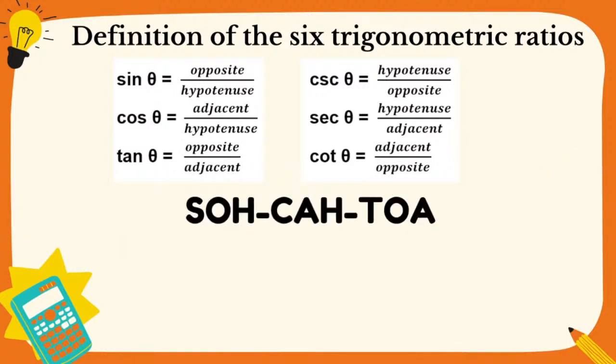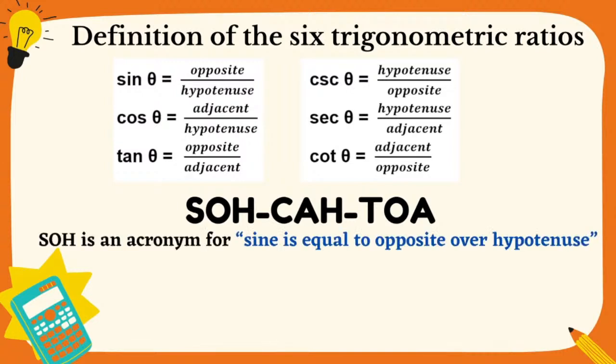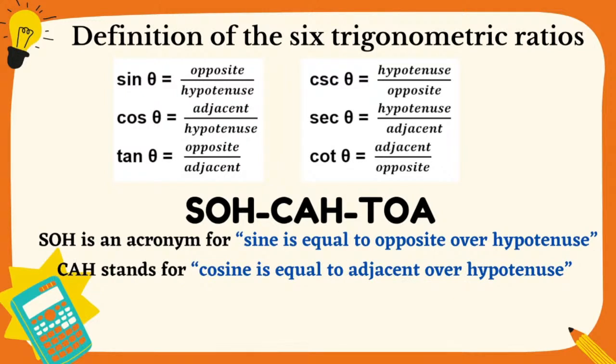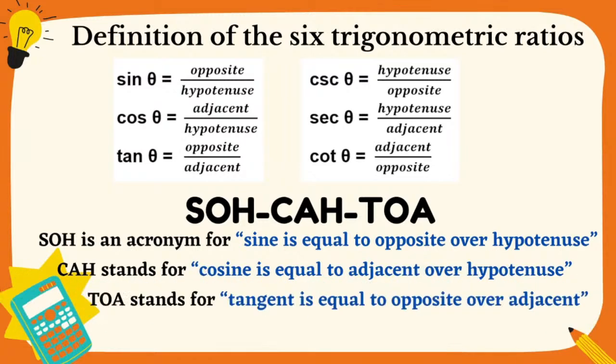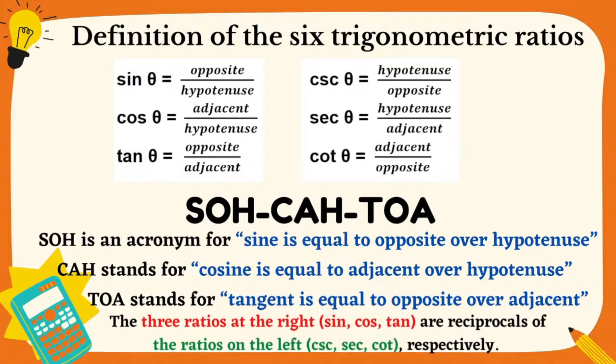The mnemonic SOHCAHTOA can help us remember these definitions, where SOH is an acronym for sine is equal to opposite over hypotenuse, CAH stands for cosine is equal to adjacent over hypotenuse, and TOA for tangent is equal to opposite over adjacent. Learners, take note that the 3 ratios at the right, the sine, cosine, and tangent, are reciprocals of the ratios on the left, the cosecant, secant, and cotangent, respectively.